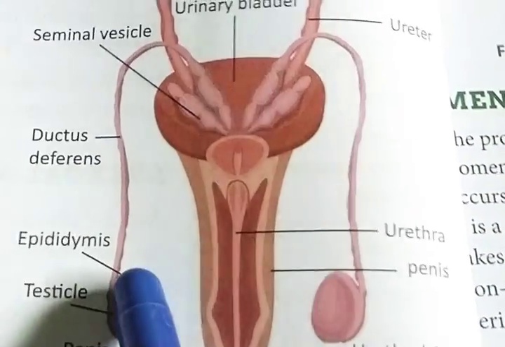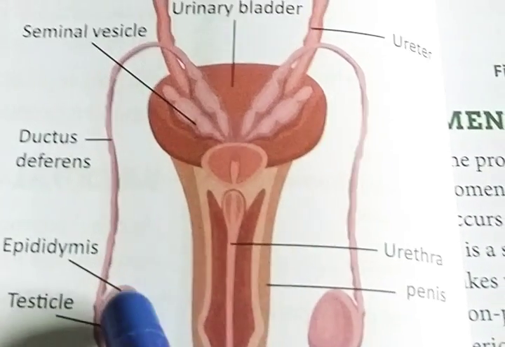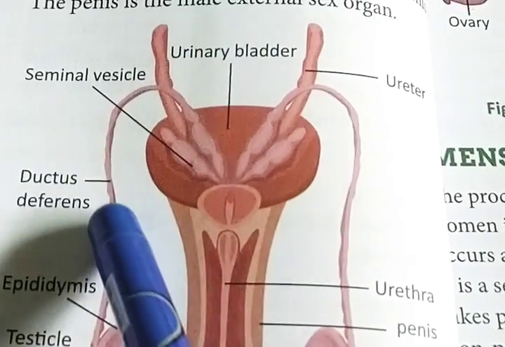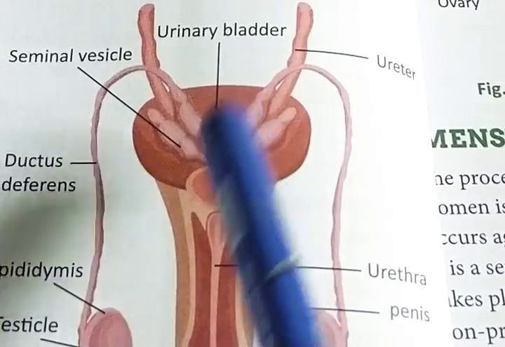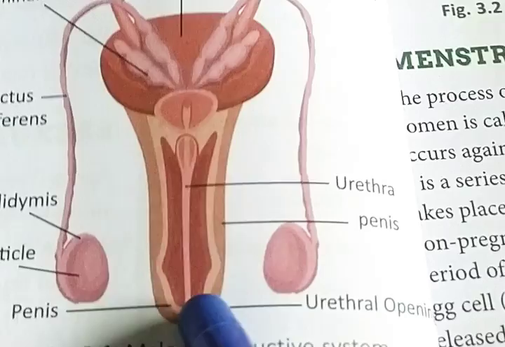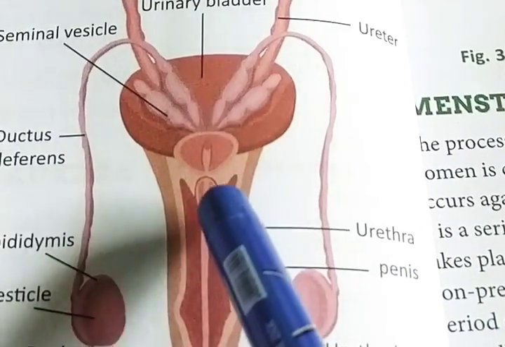It actually helps to store the matured sperm, and from the epididymis, the sperm is carried out through the sperm duct, and it is stored in the seminal vesicle. And from the seminal vesicle, it reaches the urethra.